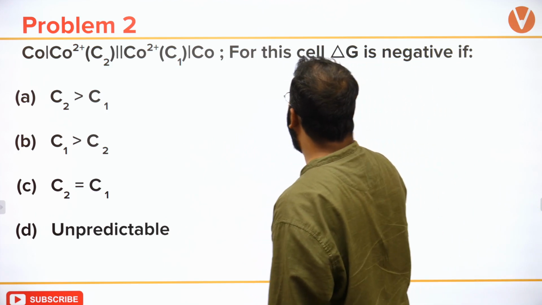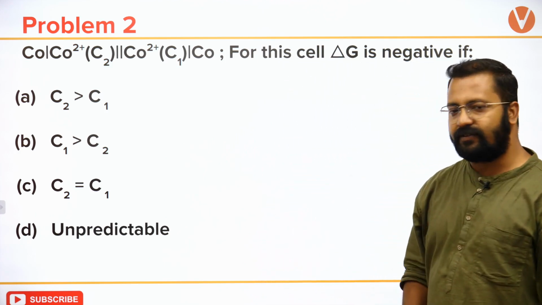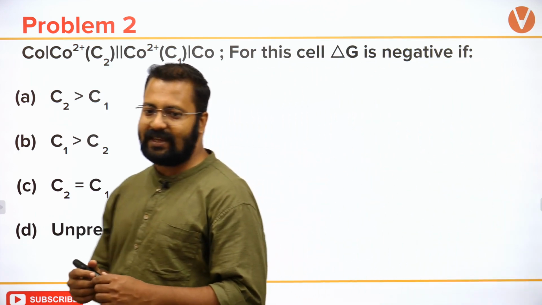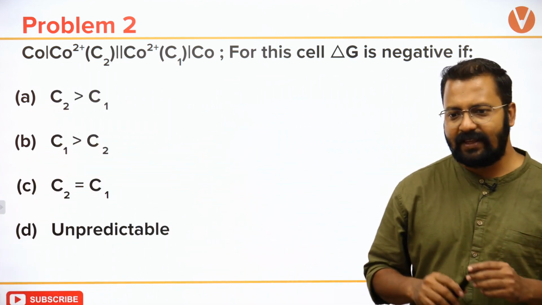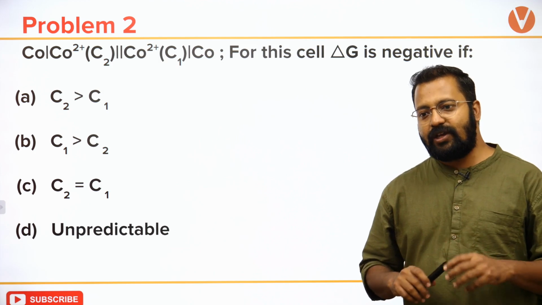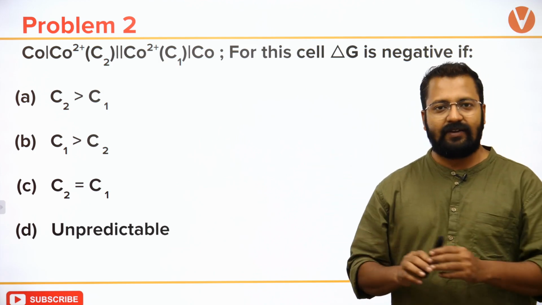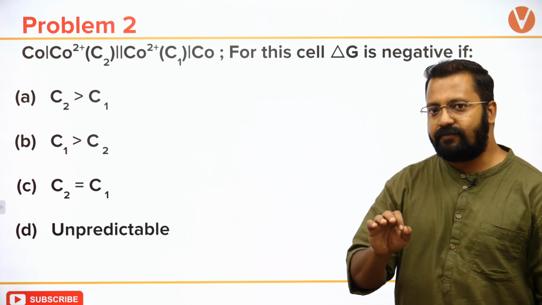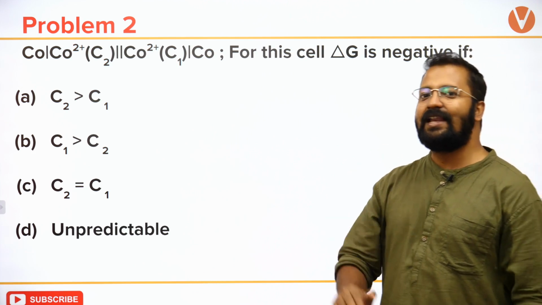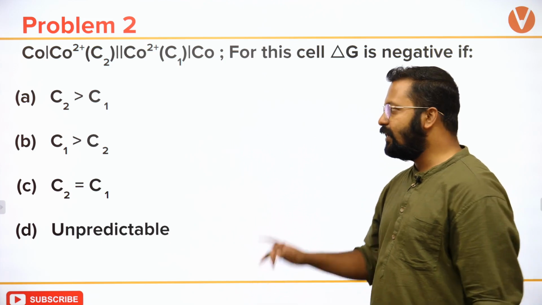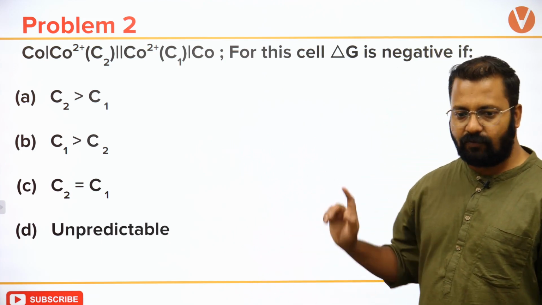For this cell, delta G is negative if. Think carefully. Delta G is to be made negative. Delta G negative means the cell is working fine, the cell is working spontaneously. E cell should be positive. What should be the answer?